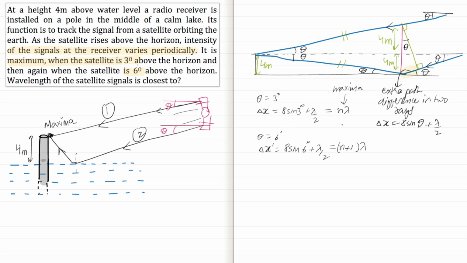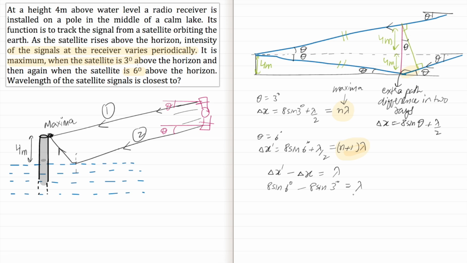So these are the two path differences. The difference between these two path differences must be lambda. If you see here, this was n lambda and this is n plus 1 lambda, so the difference between them is lambda. So that means delta x dash minus delta x should be equal to lambda. If we subtract this, lambda by 2 gets cancelled. So we have 8 sine 6 degrees minus 8 sine 3 degrees should be equal to lambda.